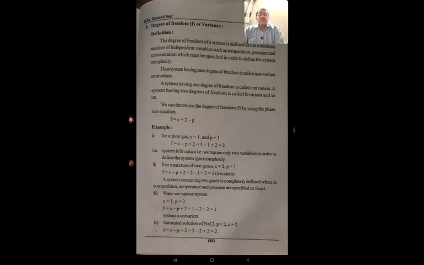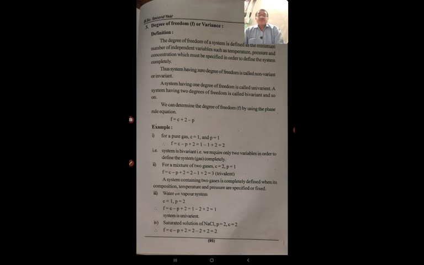For a mixture of two gases, for example, where component C is equal to 2, phase P is equal to 1. Then when we apply the phase rule equation F is equal to C minus P plus 2, here 2 minus 1 plus 2 will give 3, that is trivariant. A system containing two gases is completely defined when its composition, temperature and pressure are specified or fixed.